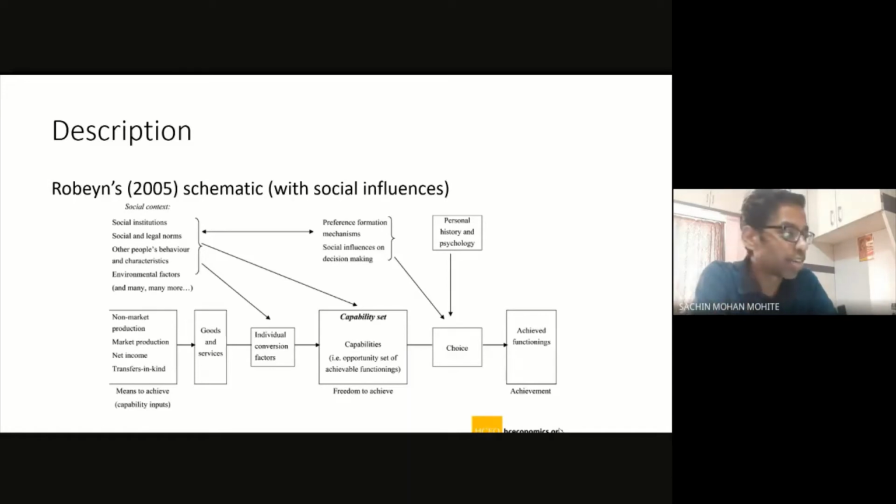Now let's come to the topmost portion. What do you understand by social context? What is it trying to say? Any guesses after looking at the figure and the points mentioned over there?